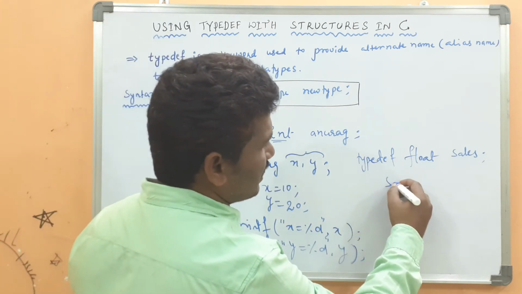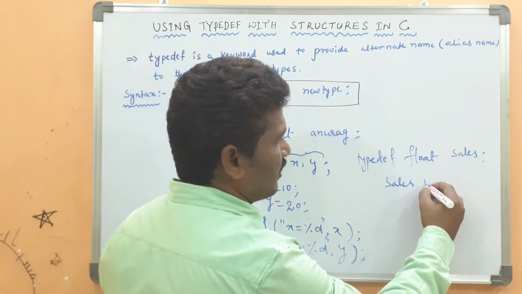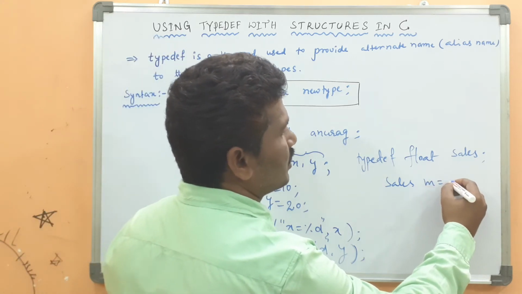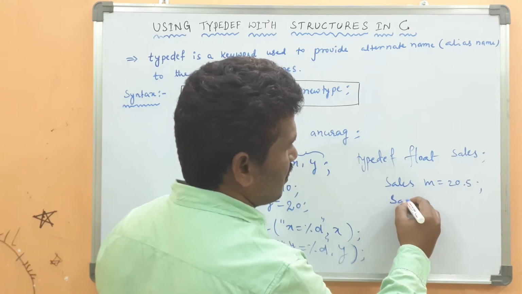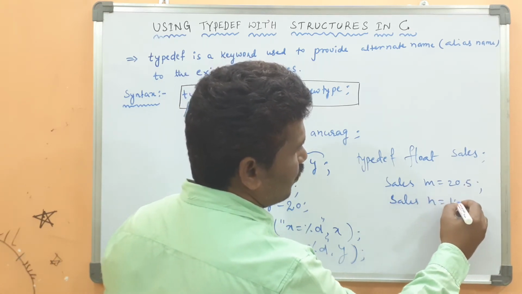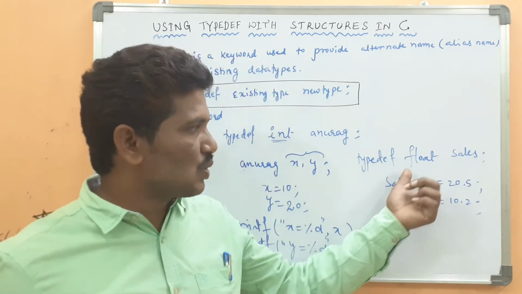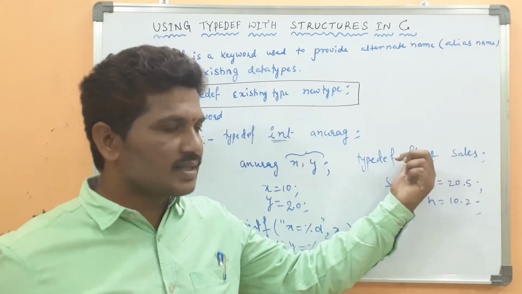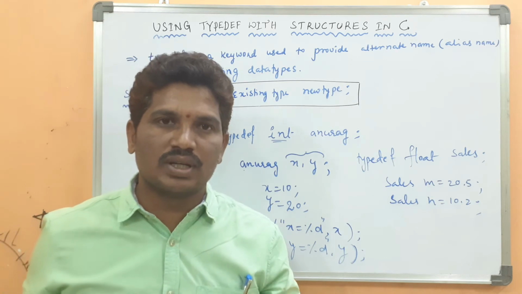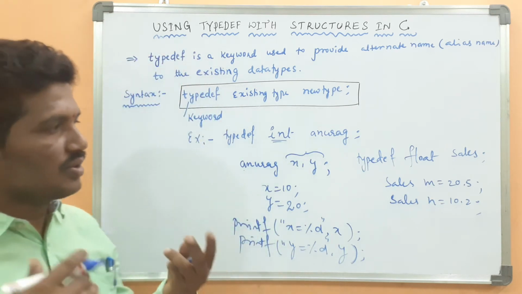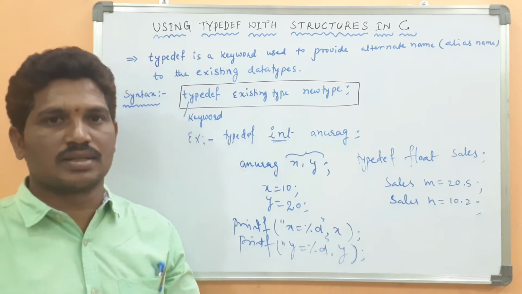Now by using sales we can declare, suppose, m equal 20.5, sales n equal 10.2, because sales can be treated as a float data type, since it is the alias name to the existing data type. That's why by using sales we can declare float variables. You can use character or whatever data type you want, based on your application.